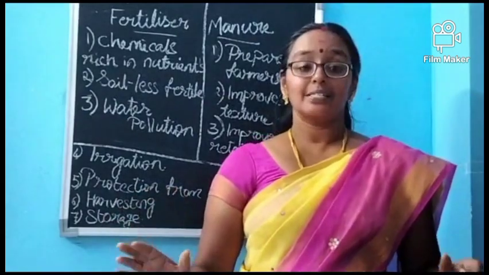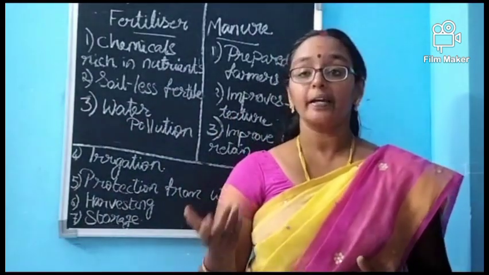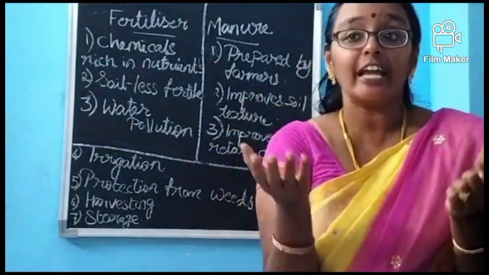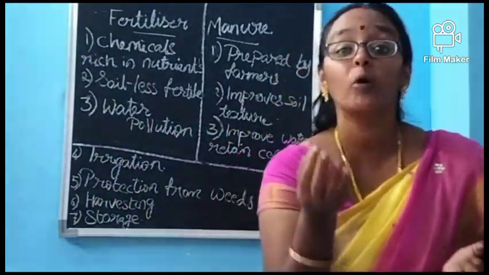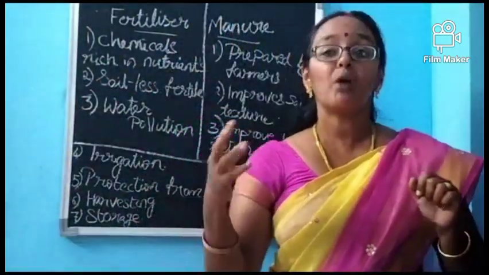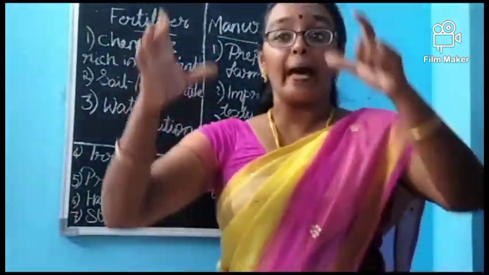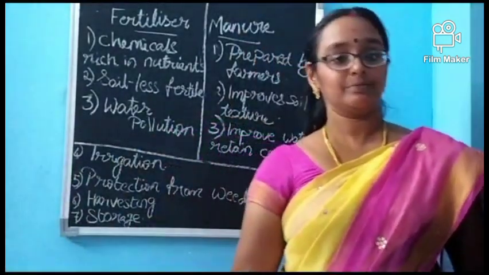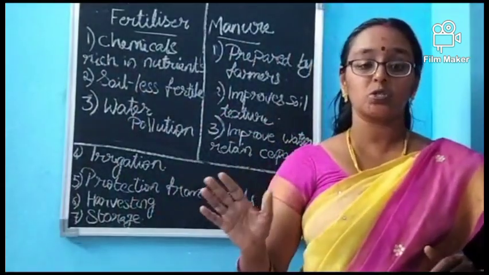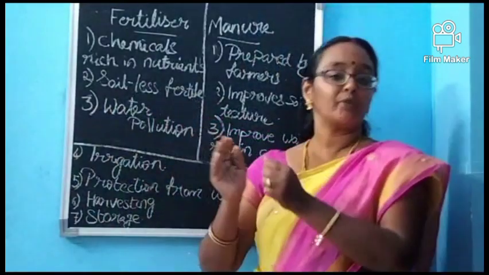It is very important here. Up to harvesting, if it is done, the storage is also very, very essential. Why? Because if the grains are removed from the chaff, the grain will have moisture. If the grains are stored without removing the moisture, fungus or bacteria or microorganisms will affect the grains, and the full pack of grains will decay. So we have to put the grains in sunlight for 1 or 2 days, so that the moisture is removed properly. Then only we go for storage.